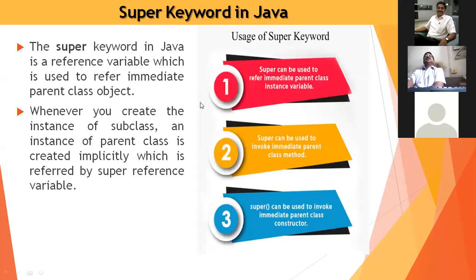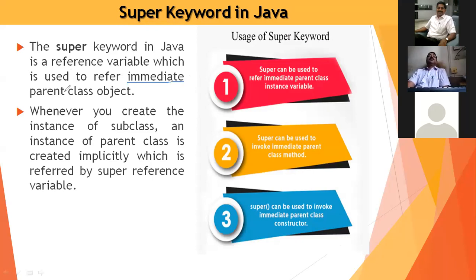Next is the super keyword in Java. The super keyword in Java is a reference variable which is used to refer to the immediate parent class object. This is very important.